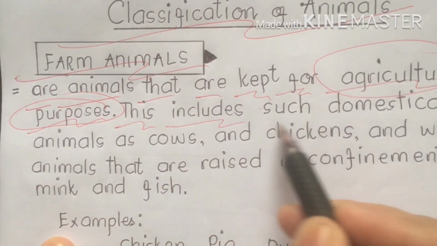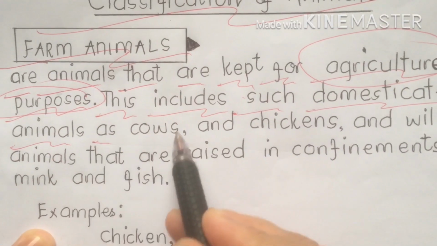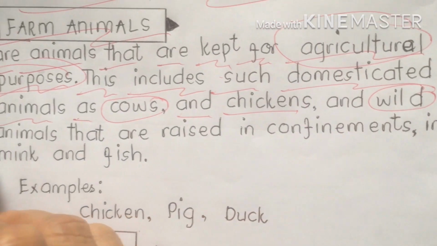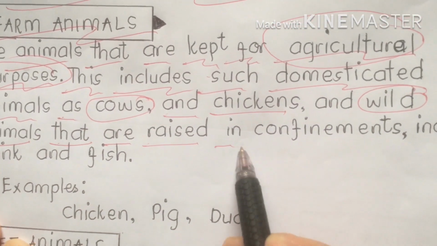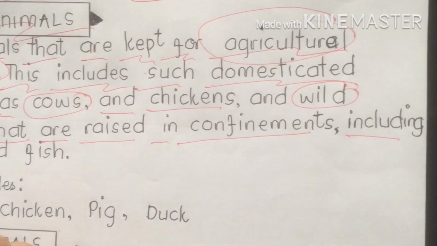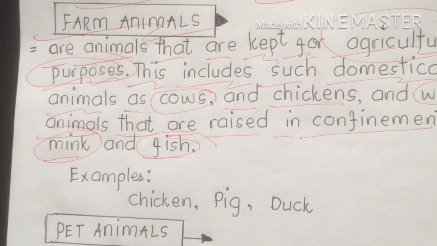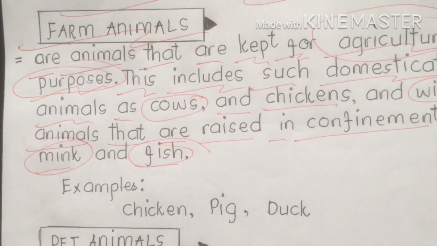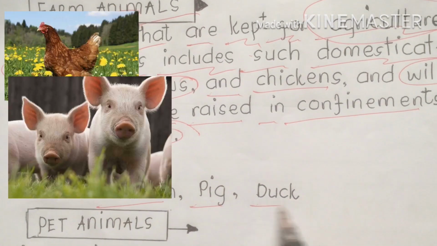This includes such domesticated animals as cows and chickens, and also wild animals that are raised in confinement, including mink and fish. Examples of farm animals that are converted into sources of income: chicken, pig, and duck.